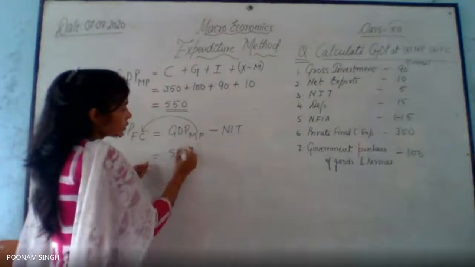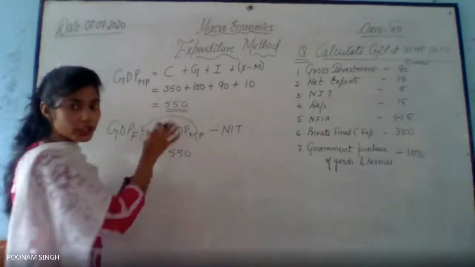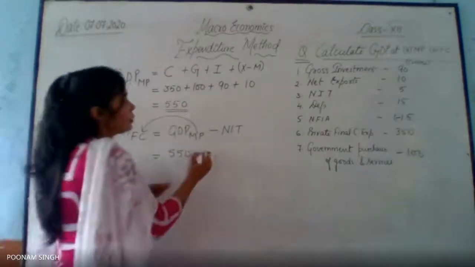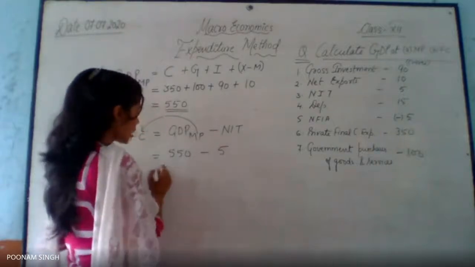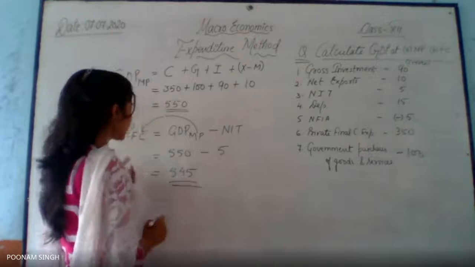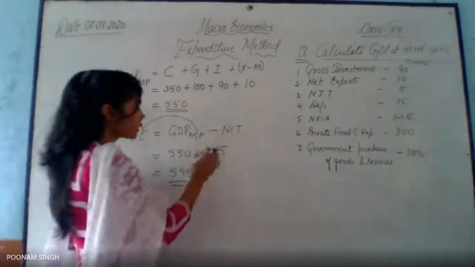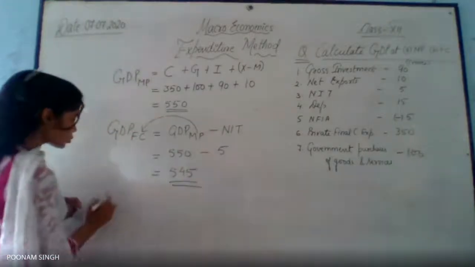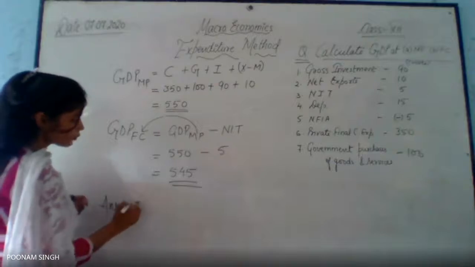This is 550, right? अभी हमने कैलकुलेट किया था GDP at MP minus 5. How much it will be? 545. ये क्या कैलकुलेट हो गया आपका? GDP at FC. So we have got the final answer. So answer is first one.